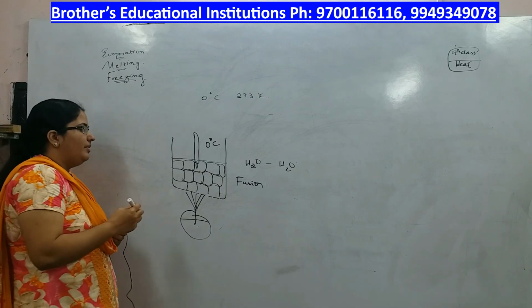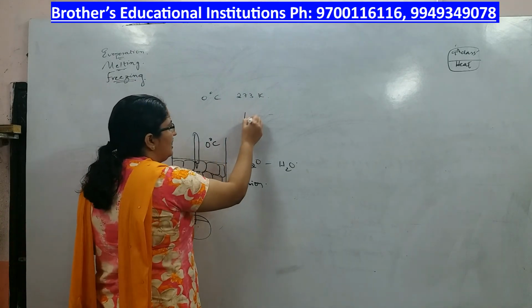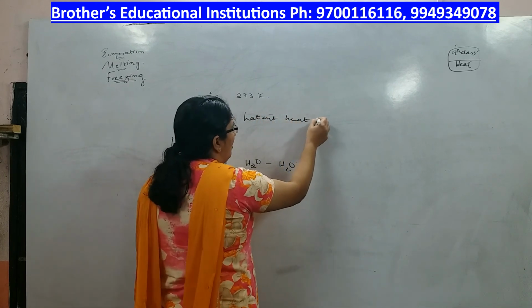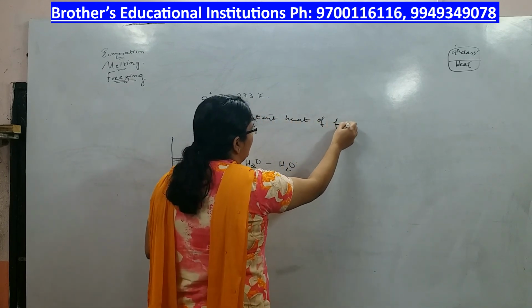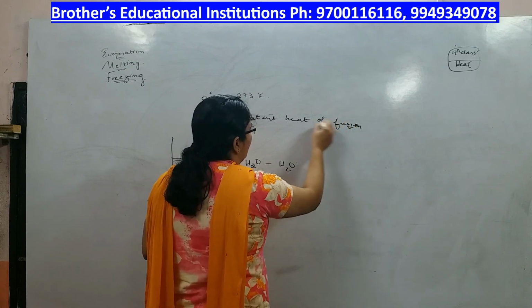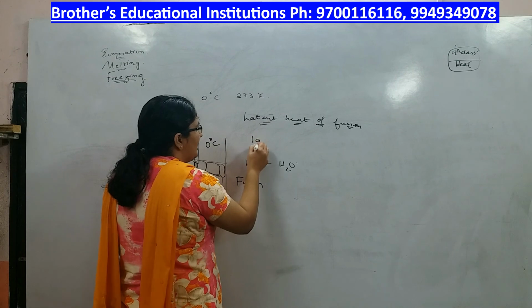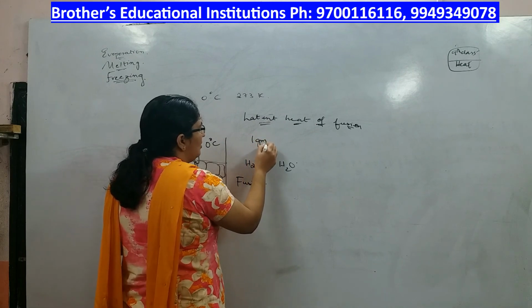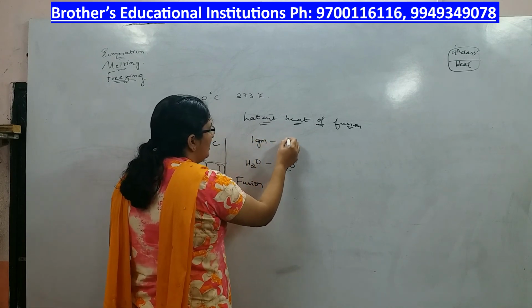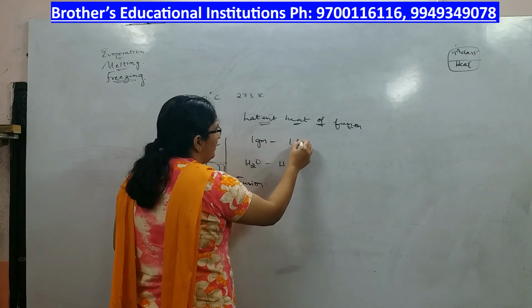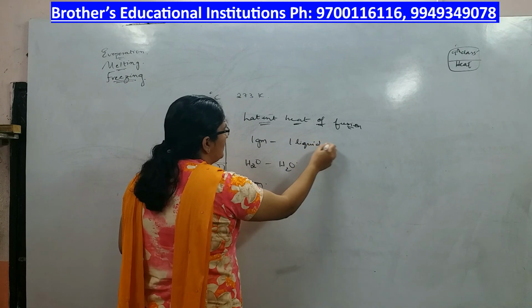Now we have something called latent heat of fusion. Latent heat of fusion is nothing but the amount of heat energy required to convert 1 gram of solid into 1 gram of liquid at constant temperature.